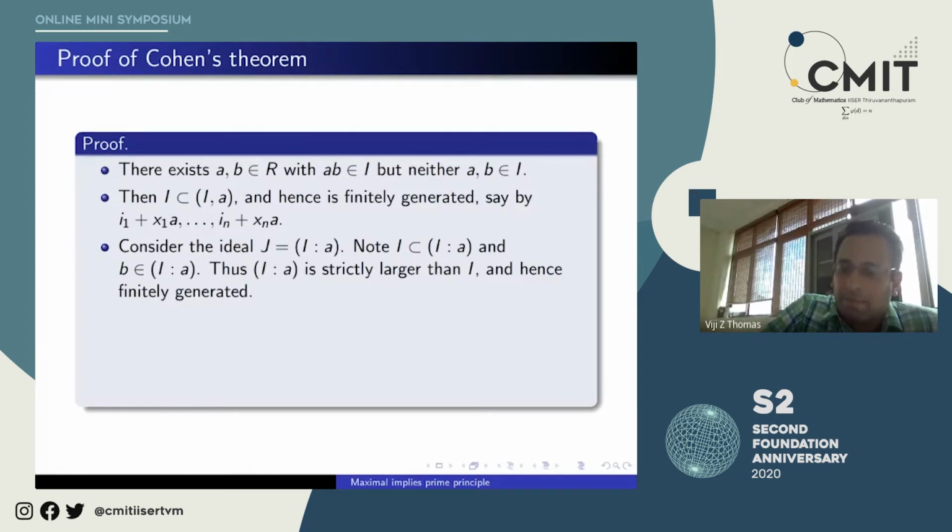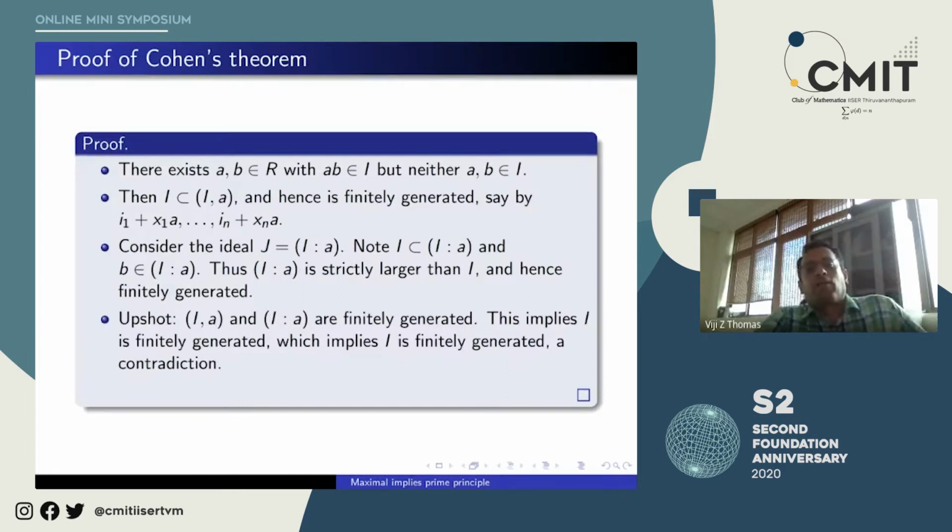Now, the upshot is, so far we have produced two ideals. One is (I, a) and another is I colon a. Both finitely generated.